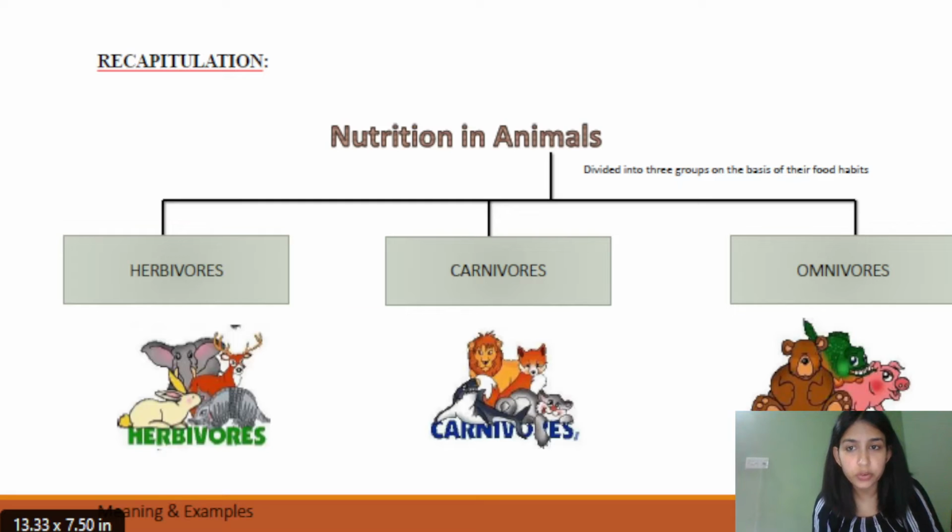So now we'll do a quick recap of what we have discussed today. Today we have tried to divide the organisms on the basis of their eating habits into three main categories, that is, herbivores, carnivores, and omnivores.